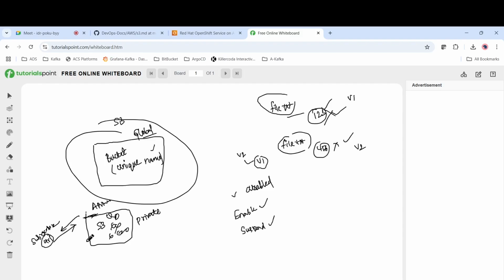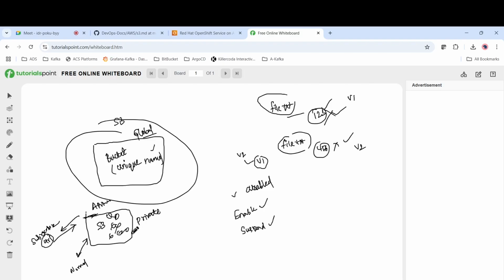Normal users like us, who have not subscribed, will not have access. We will be able to see the data, but not the videos, because it is subscription based.